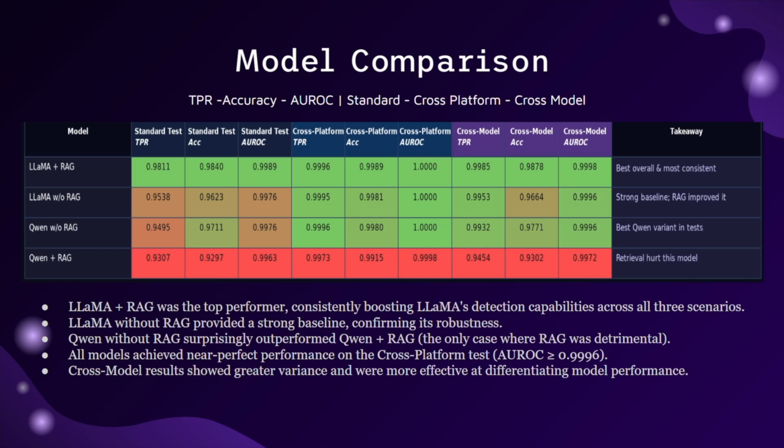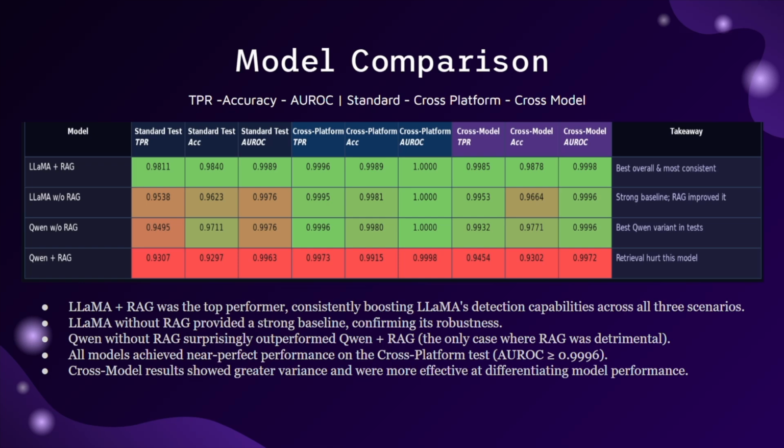Then why did RAG hurt Qwen? Qwen tells the opposite story. Without RAG, it performs well, but adding retrieval actually degrades its results. This points to a fundamental mismatch between Qwen's internal reasoning style and the RAG pipeline. Qwen appears to have a stronger, more rigid internal prior from pre-training. When external context arrives, instead of complementing its reasoning, it competes with it, introducing ambiguity at exactly the moment where the model needs confidence. This is a critical finding.